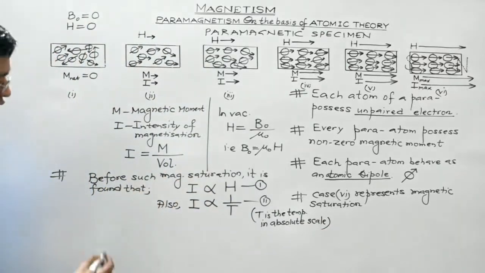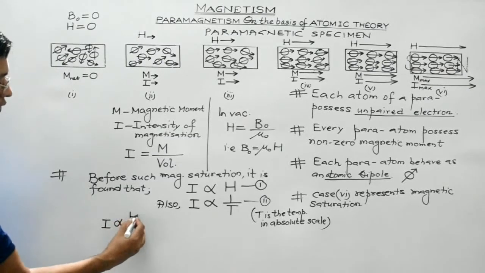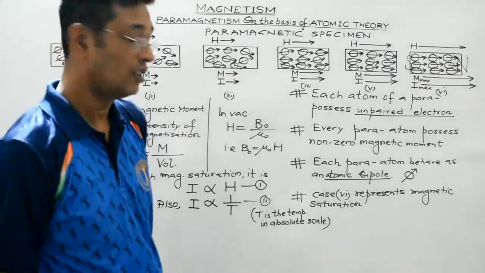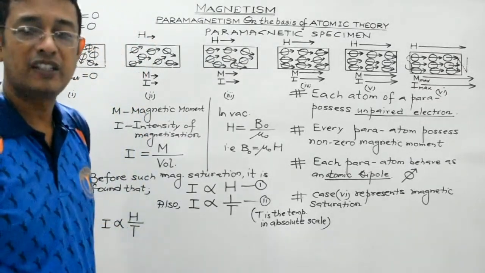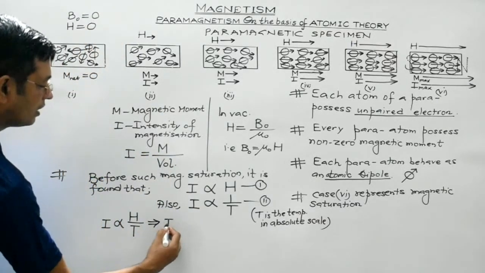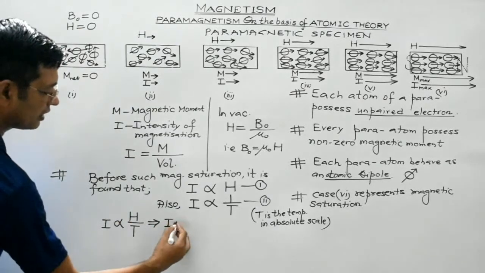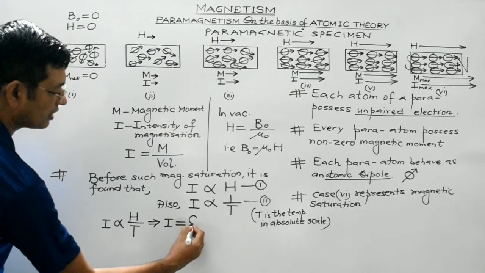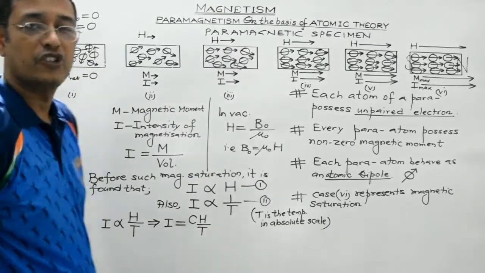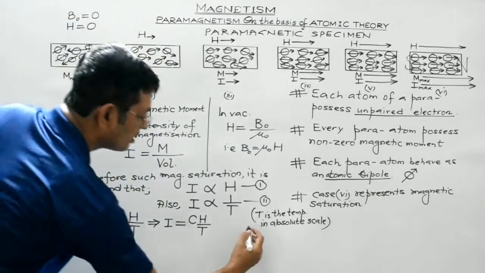So you can combine these two. From 1 and 2, what do you get? I, the intensity of magnetization, is proportional to H by T. Isn't it, students? In order to eliminate this proportionality sign, we need to introduce some constant. C is a constant known as Curie temperature.